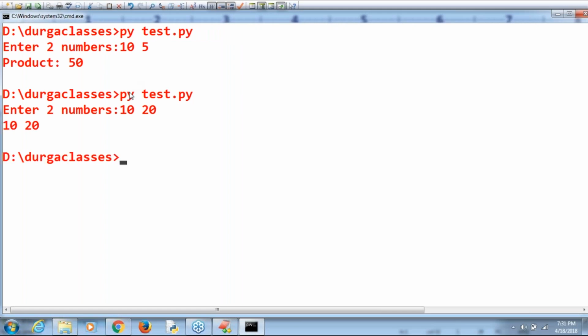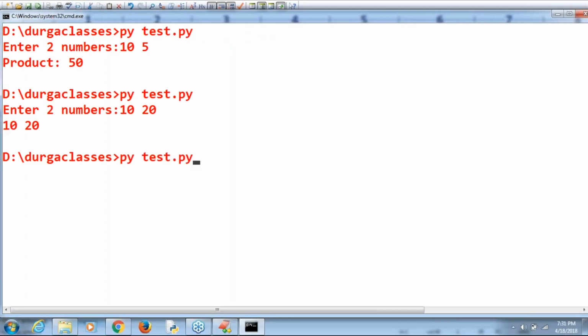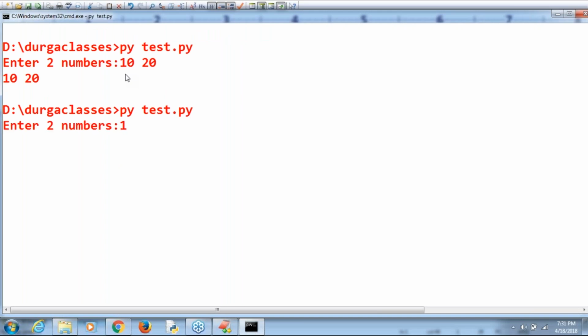This total thing is considered as one string. Even a double space is no problem, it is going to accept. Except for spaces, the remaining things are considered as numbers. Now how many values are there? Two values. But anyway, the total thing is considered as one string. Now let me use the dot split method. If I use dot split, observe the difference between the earlier output and the current output.